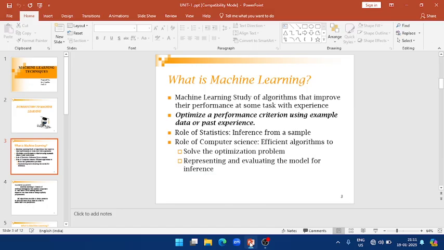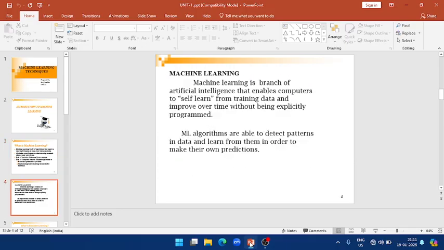Now we will see what is meant by machine learning. Machine learning is the study of algorithms that improve their performance on some tasks with experience. It mainly plays two roles: one is statistics and the other is computer science.